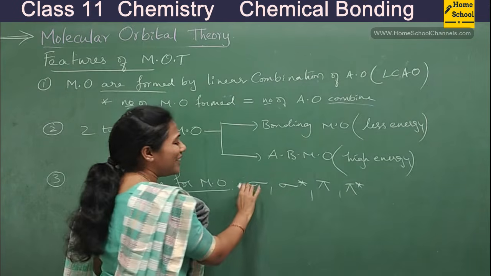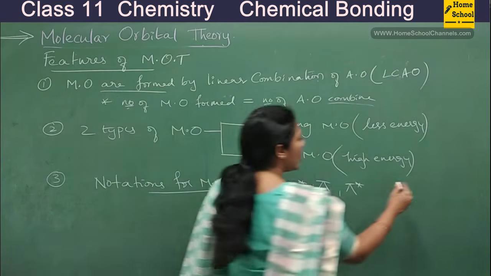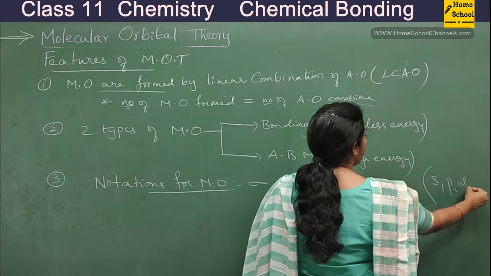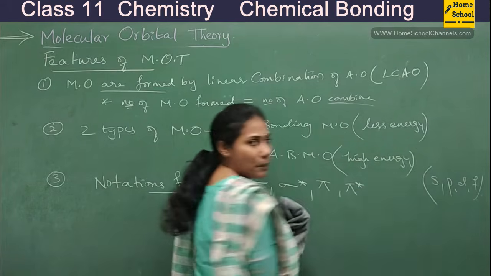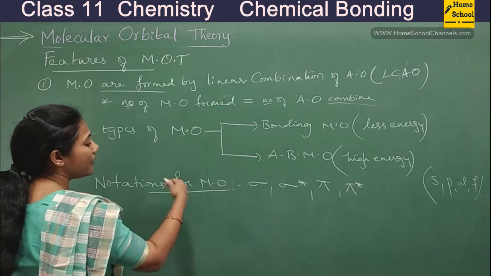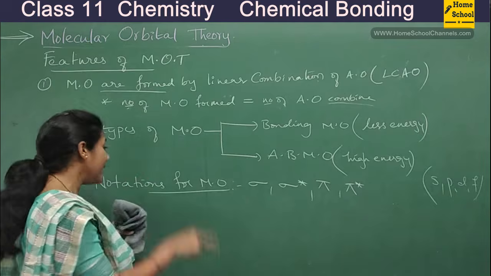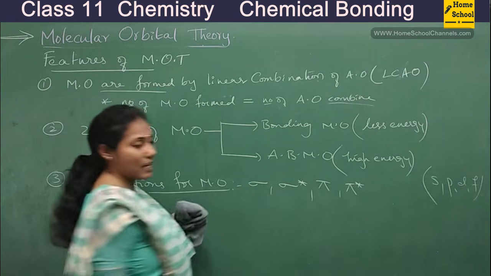You will understand about this a little later, don't worry. Just like in the atomic orbitals we had s orbital, p orbital, d orbital and f orbital, they are all different types of atomic orbitals, right? Just like that, there are different types of molecular orbitals. We represent them like sigma, sigma star, pi and pi star.